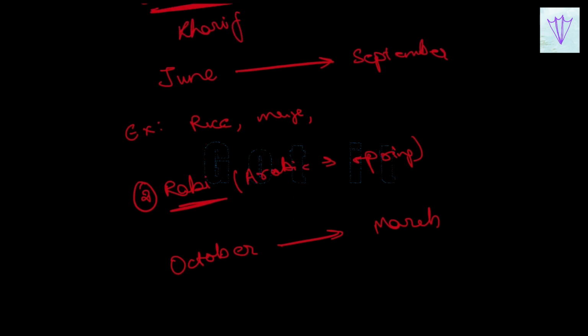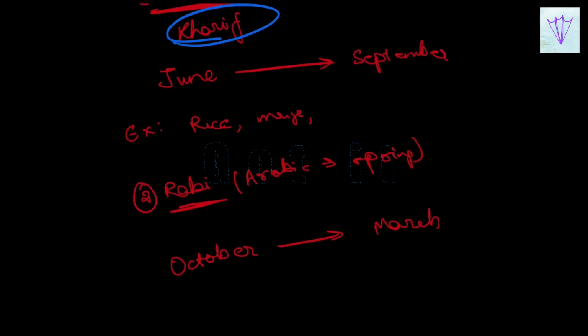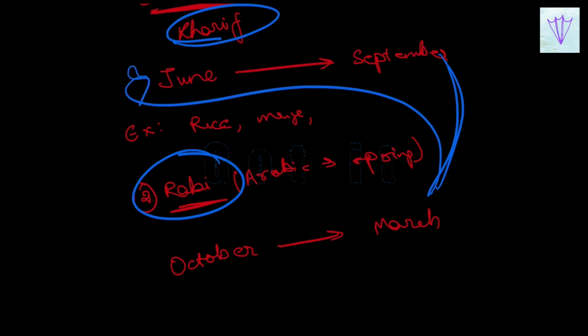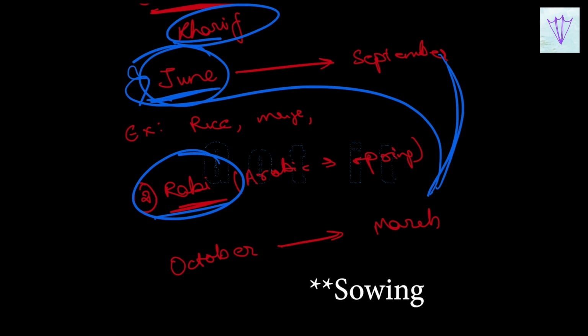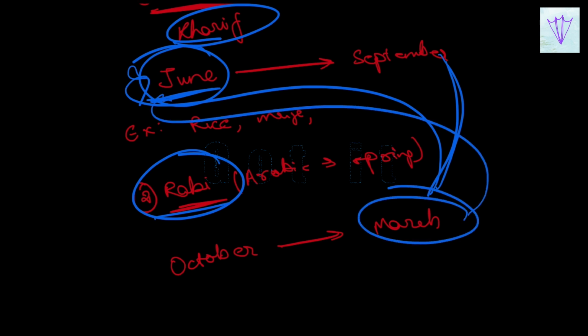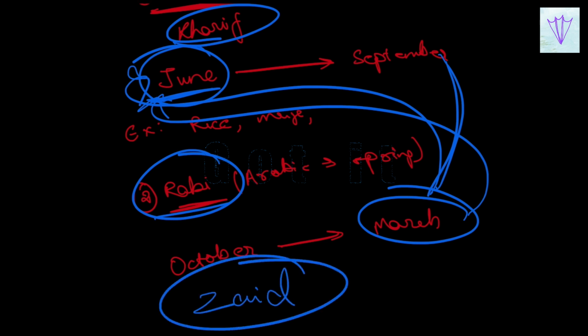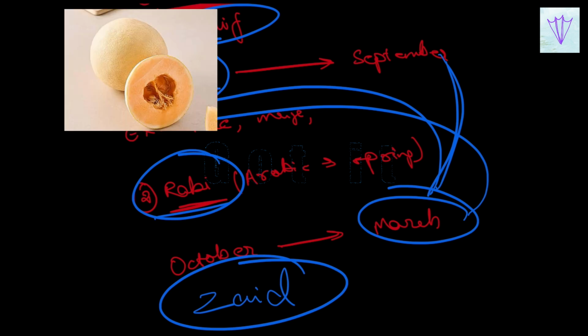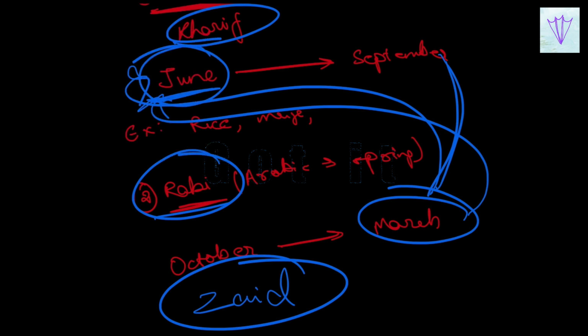Besides these two, the Kharif crops and the Rabi crops, there are crops we grow in between March and June. Kharif is harvested in June while the Rabi crops end in March. So in between March and June, there are some plantations done which are known as a special category of crops, that is the Zaid crops. These crops involve muskmelon, watermelon, etc.